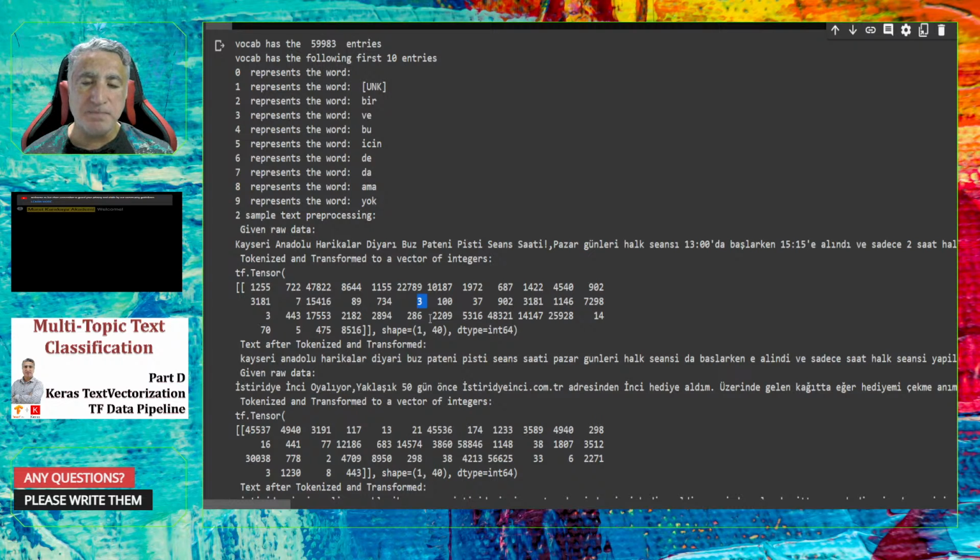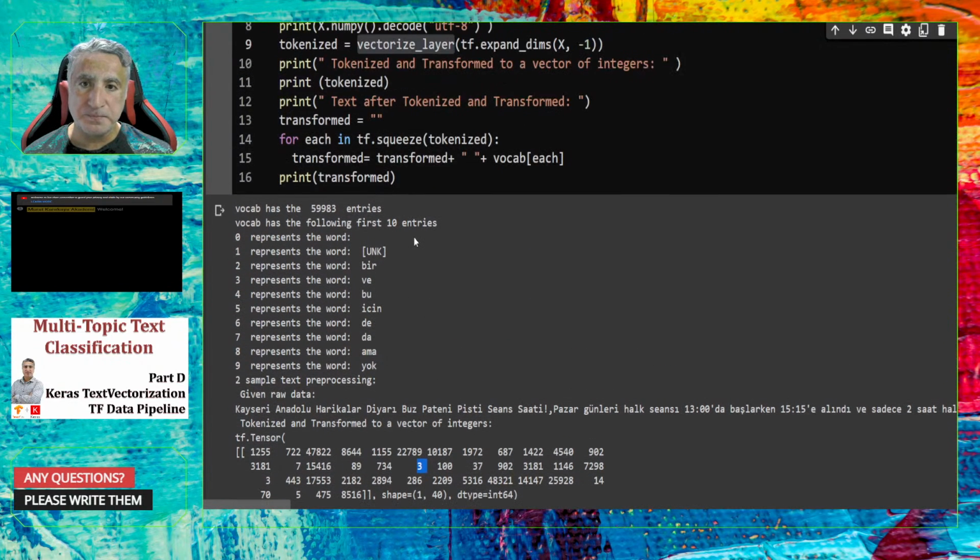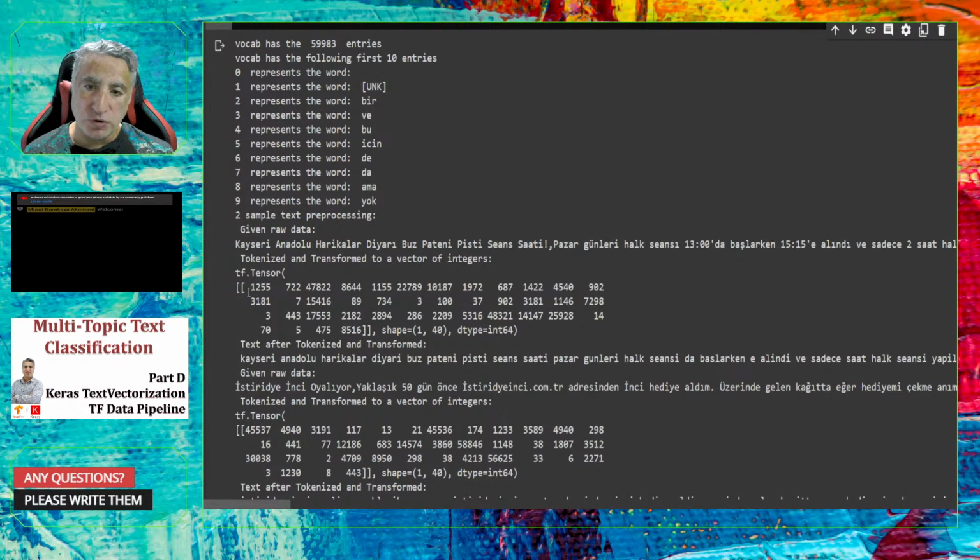So basically this vectorized layer will take some text as input and convert it to a tensor of shape 140, as you see here.